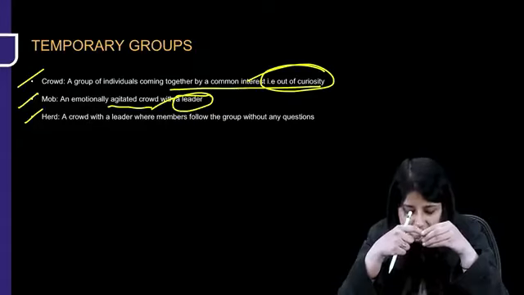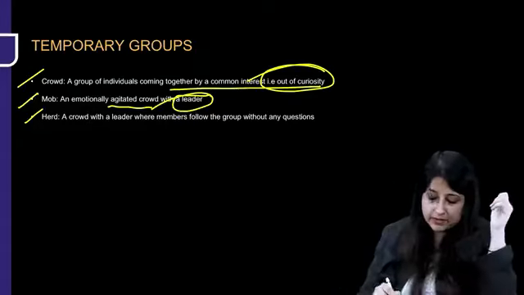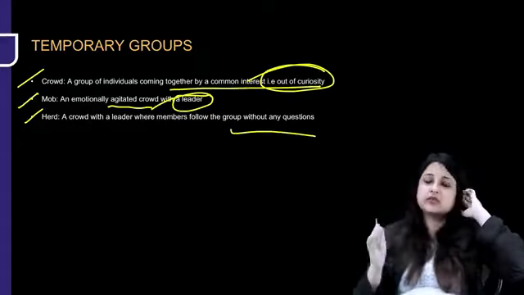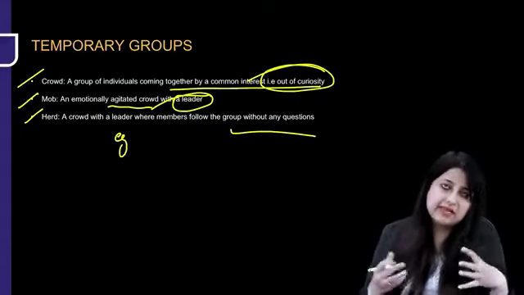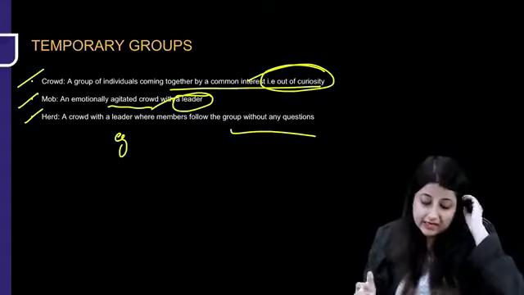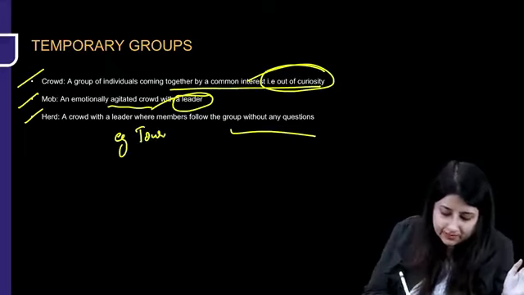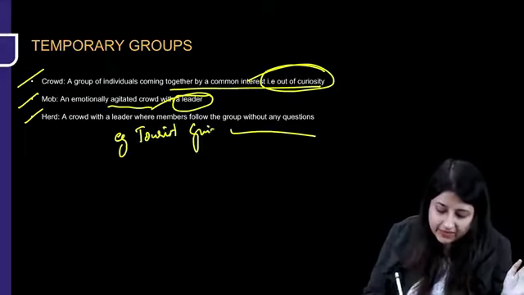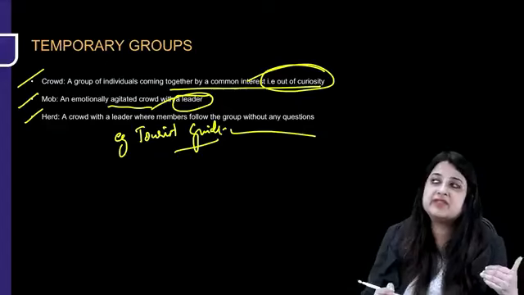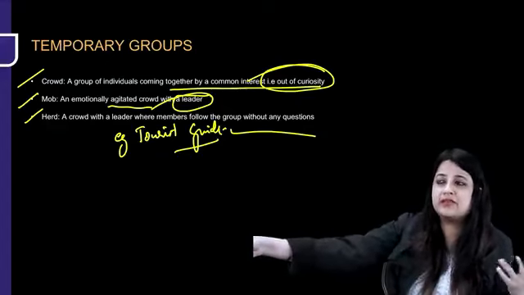Herd is a crowd with a leader, but members follow the group without any questions. Example of herd, it's not very emotionally charged, but for instance, a tourist guide. If we are following a tourist guide and the guide says this is the Taj Mahal, we'll say okay.